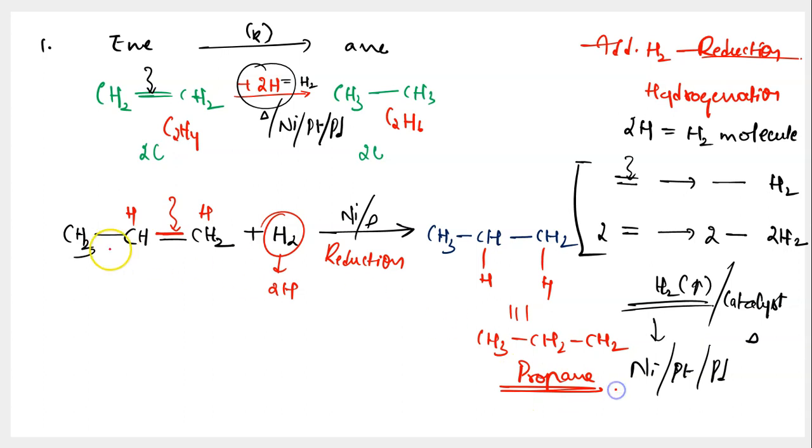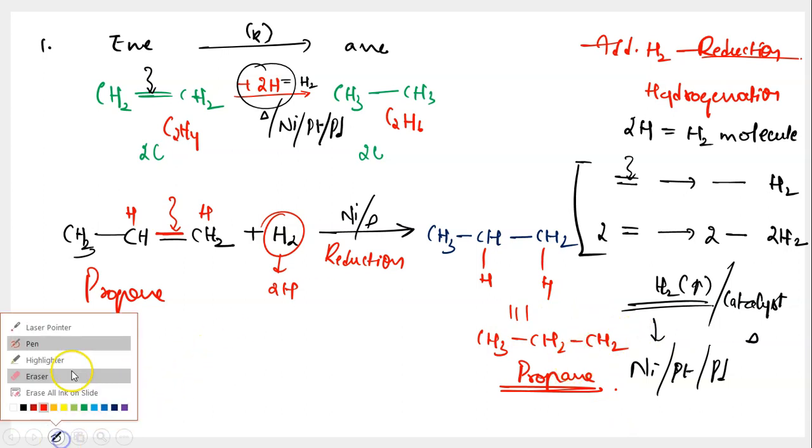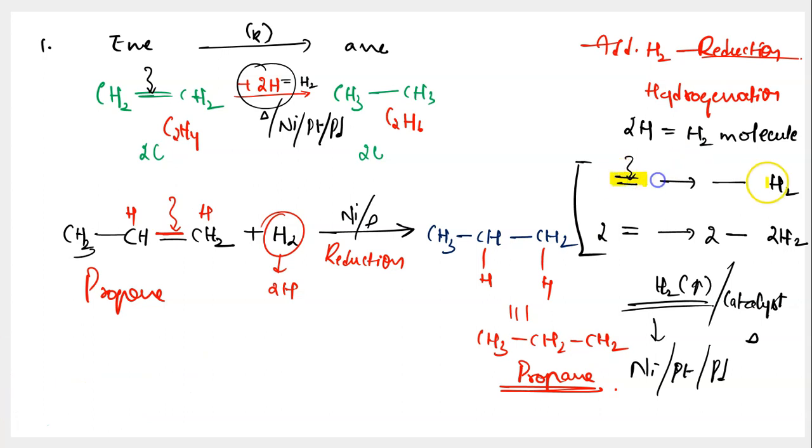And how did you synthesize this propane? For that you have taken propene, right? You have taken propene and you have added one molecule of hydrogen. You have let this undergo reduction in presence of a catalyst, and that's when you have propane. And propene is nothing but alkene, and propane is nothing but alkane. So basically you have learned how to convert alkene into alkane. But one point that you need to remember over here is this: if you are breaking one double bond, add one molecule of hydrogen. If I have two double bonds, I should be adding two molecules of hydrogen. If I have 100 double bonds, I need 100 molecules of hydrogen. So be careful about these numbers, all right?